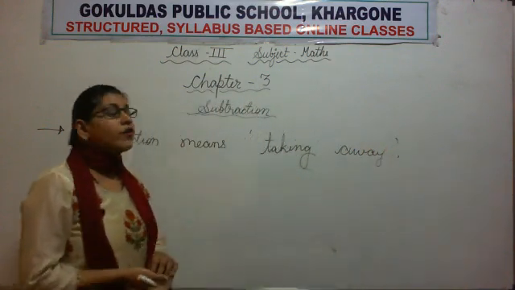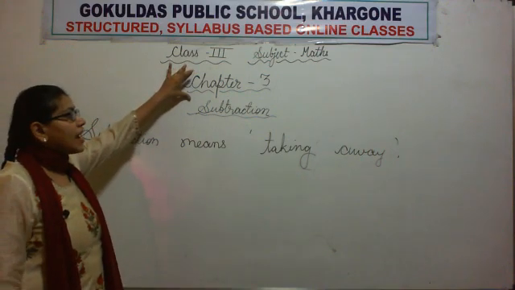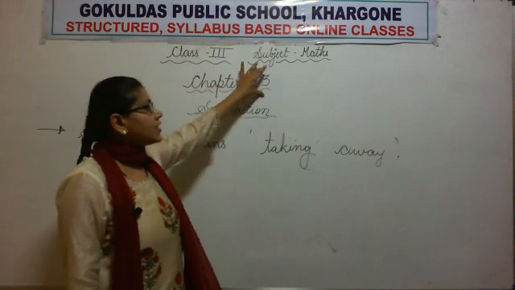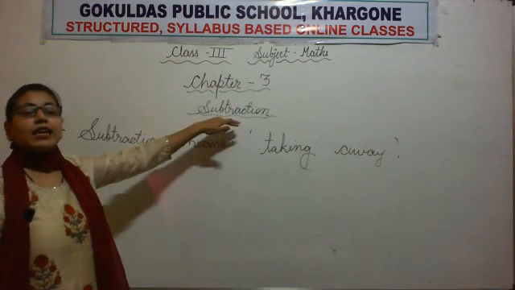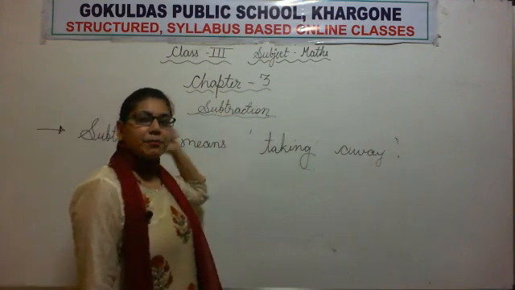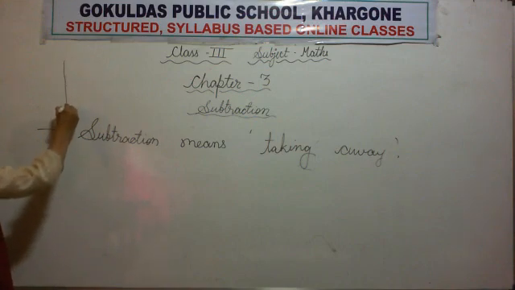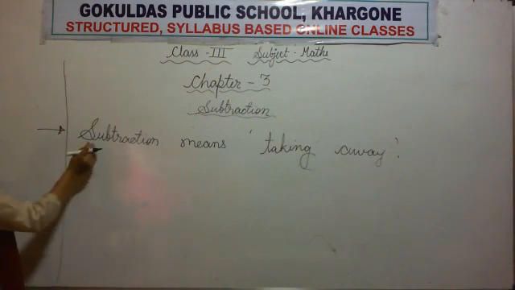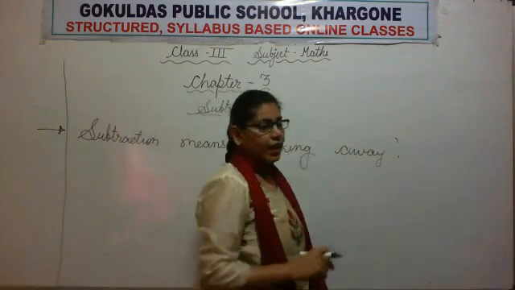See students, how you will write? First of all, at the top of your page you will write chapter number, chapter 3, and then its name. What is the name of chapter 3? The name of chapter 3 is subtraction. Now then, this is your marginal line. Now you will write from here, subtraction means taking away.